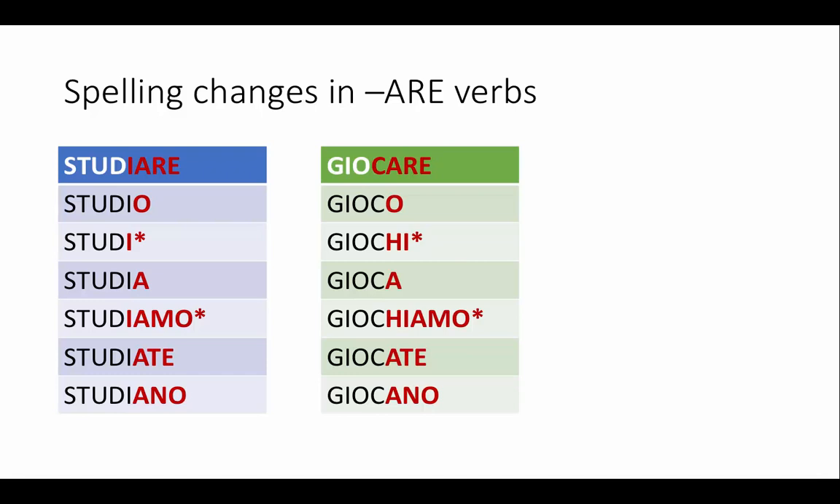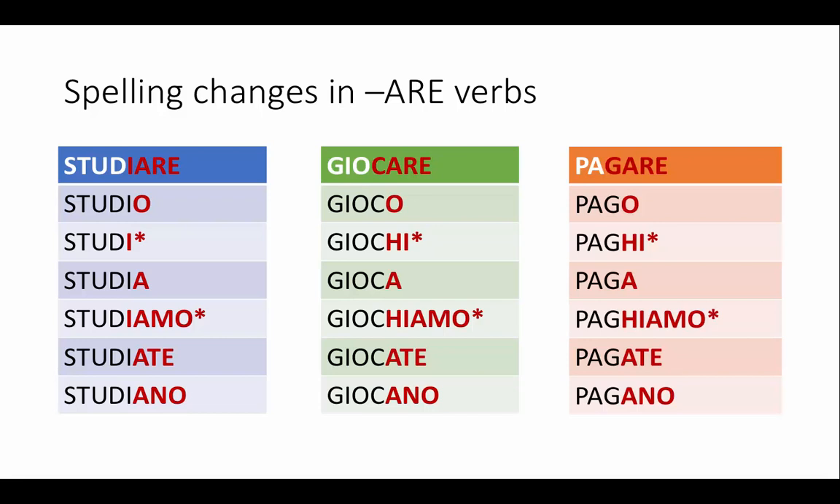Now, there are some verbs in which that I is doubled, but they are a small group of verbs where the stress falls actually on that I, and so we do need to keep it, but we're not going to discuss those here. There are very, very few of those. And then the verbs that end in -care, with a C before the ending. I'm also going to show you the second group that are similar, those that end in -gare.